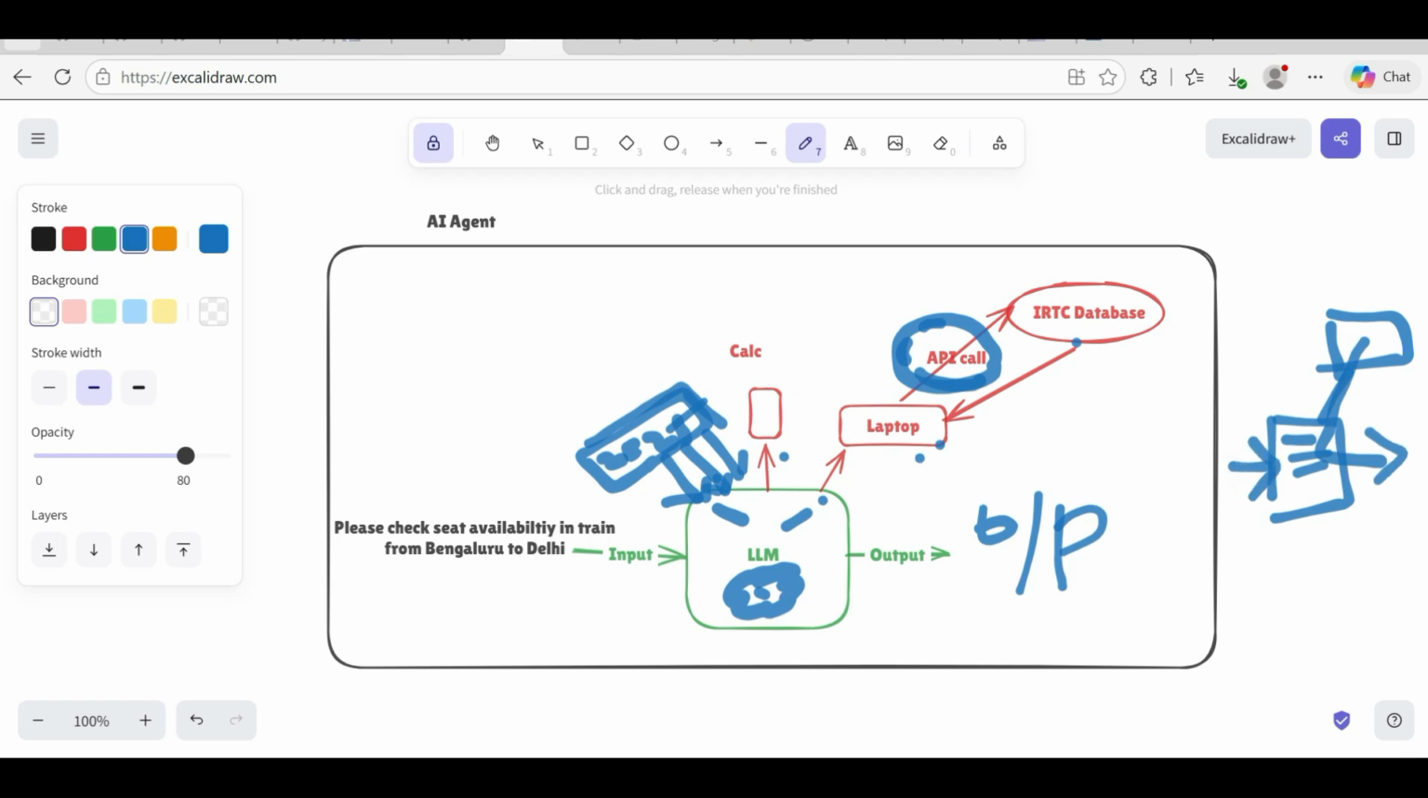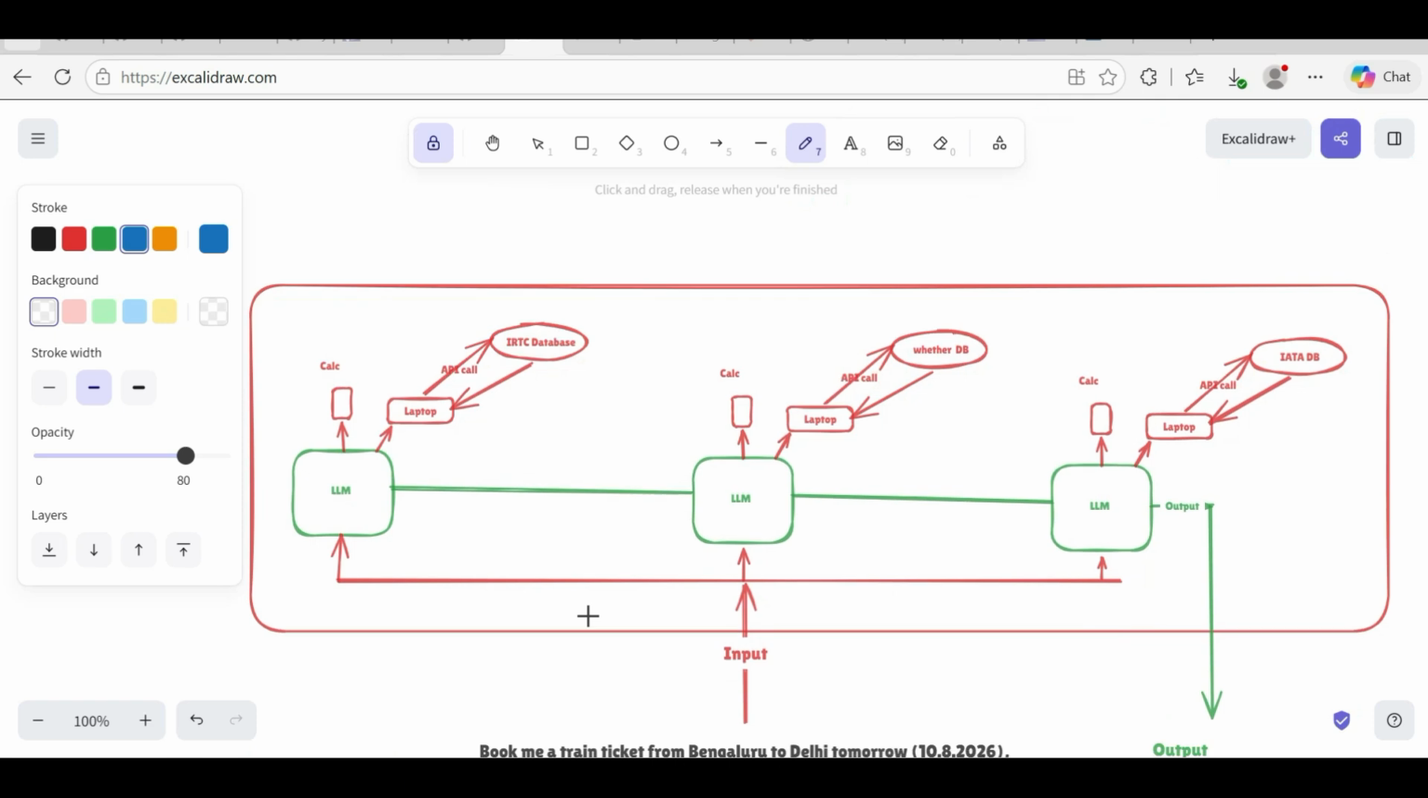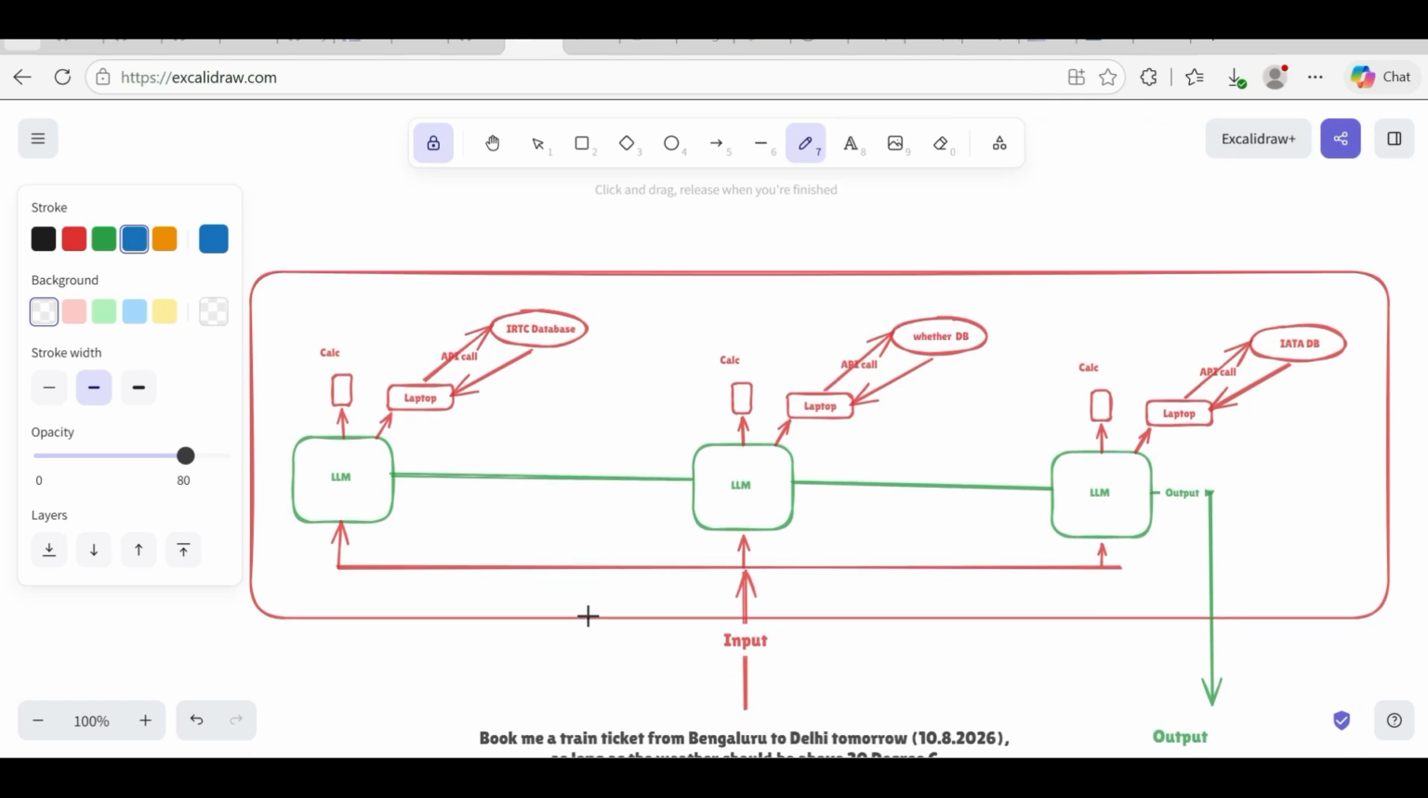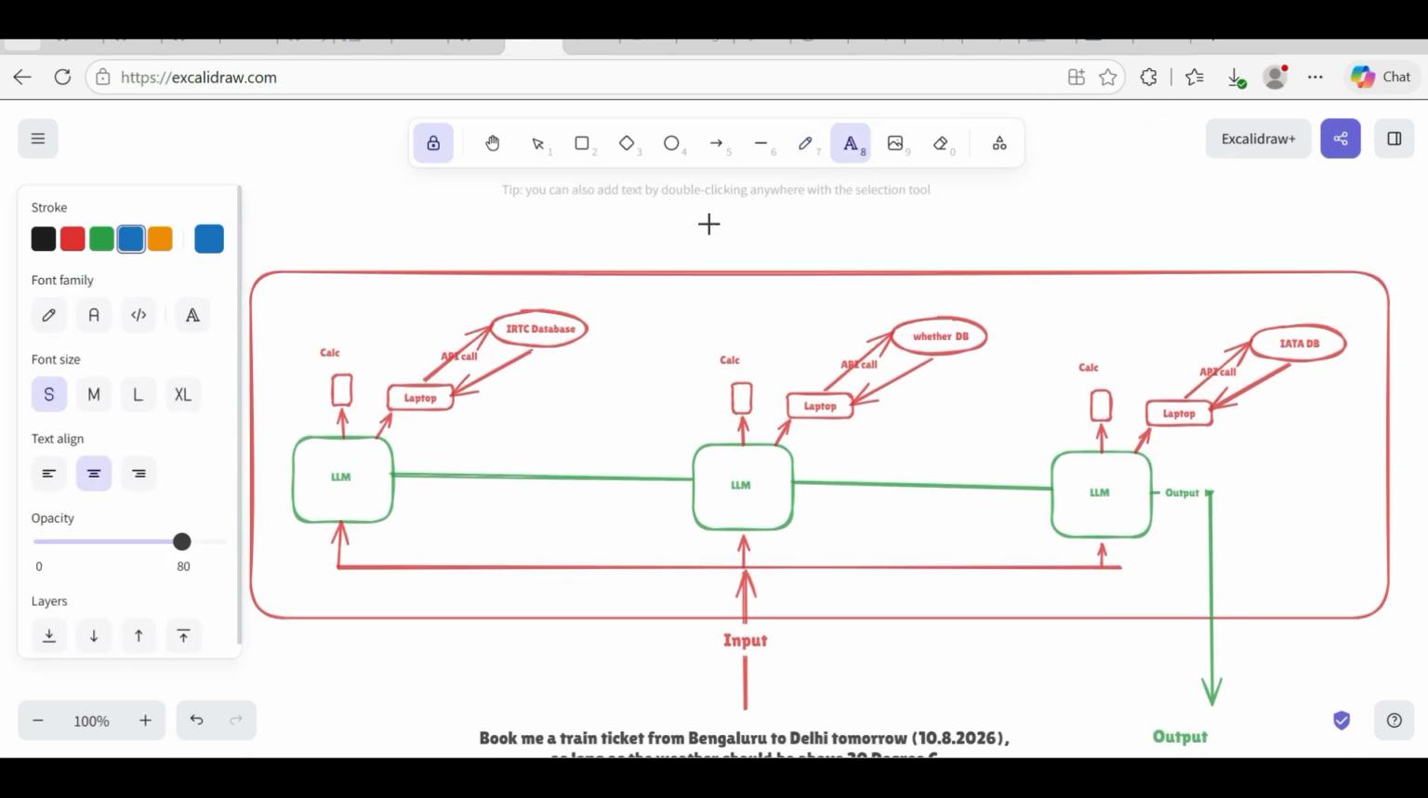So these types of small or specific areas, you can use this AI agent. Okay, same like we have Agentic AI. So what is Agentic AI? Agentic AI is nothing but multiple AI agents joined together. We call it Agentic AI.